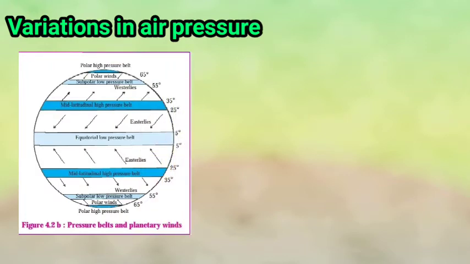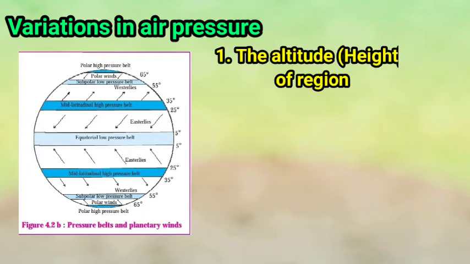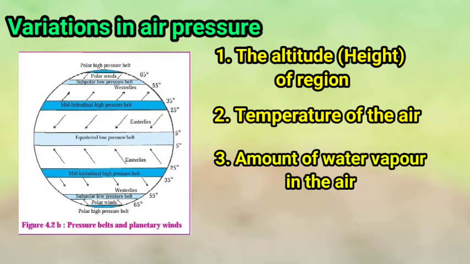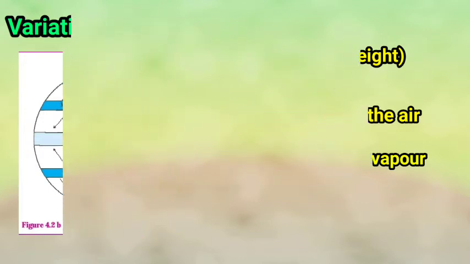Children, we see there are variations in the air pressure. Air pressure is not uniform in all places on the earth's surface. It keeps on changing from time to time. The altitude of the region, temperature of the air, and the amount of water vapor in the air are some factors that influence the air pressure. So children, let's see how these factors influence the air pressure.